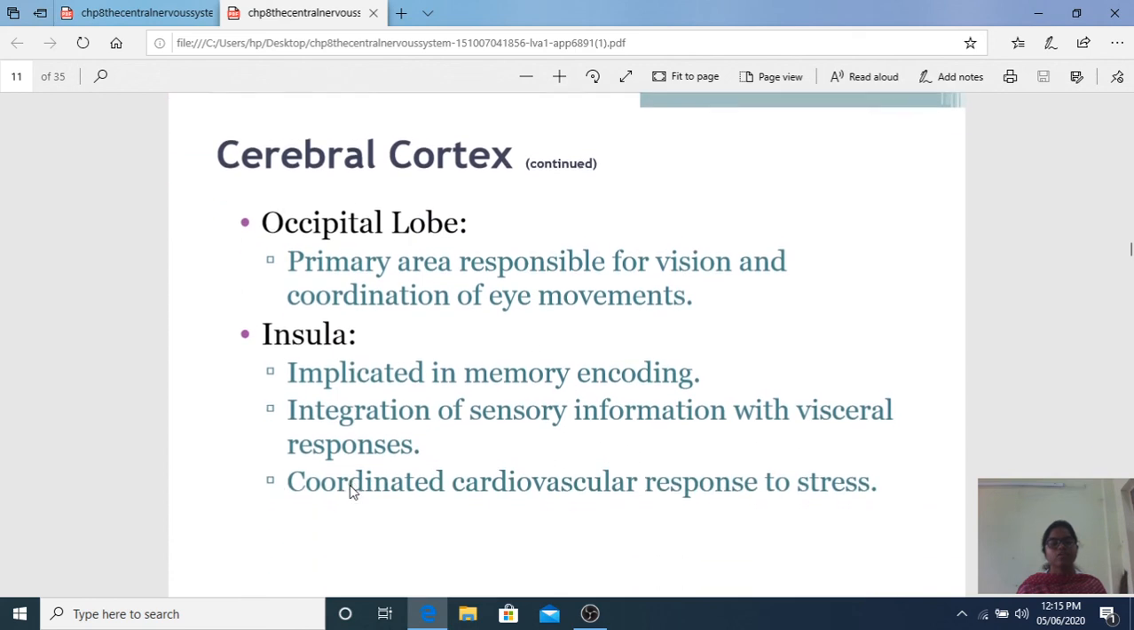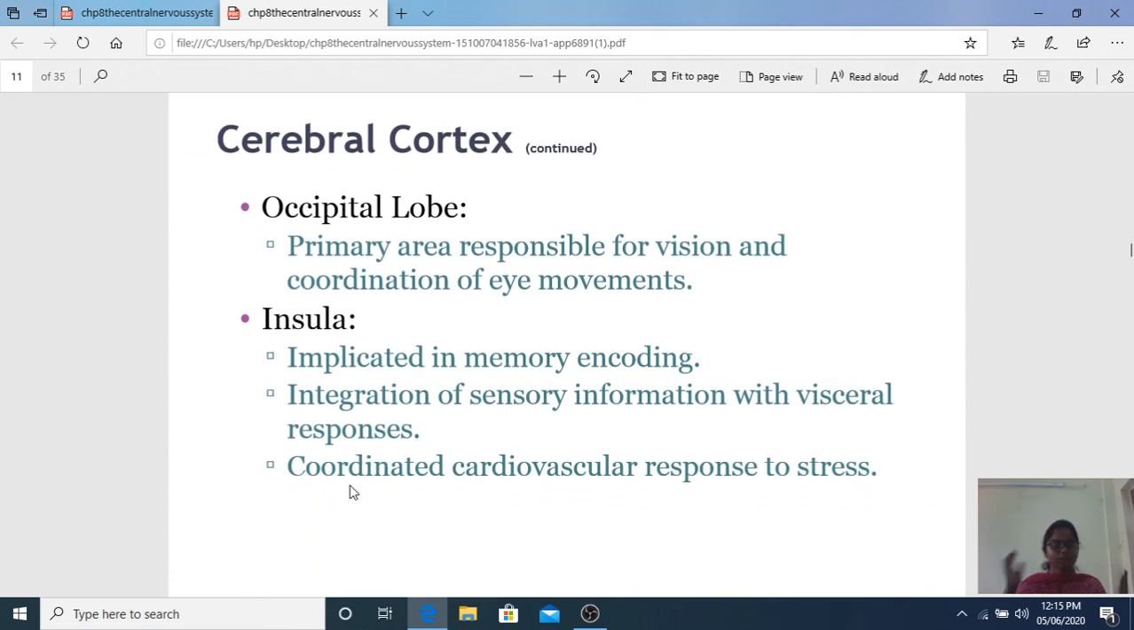The cerebral cortex, mainly the occipital lobe, is for your vision. The occipital lobe controls only and only vision. Insula is for memory. Insula is a part of the cerebral cortex in the middle, and it is also considered a third lobe of the brain sometimes in some textbooks. It is implicated in memory coding and integration of sensory information with risk. It coordinates cardiovascular responses to stress.